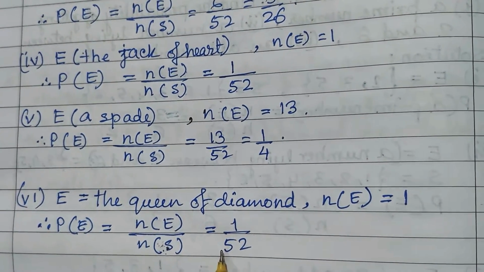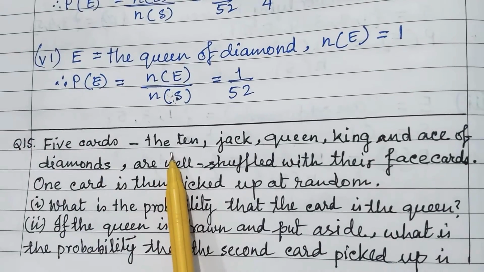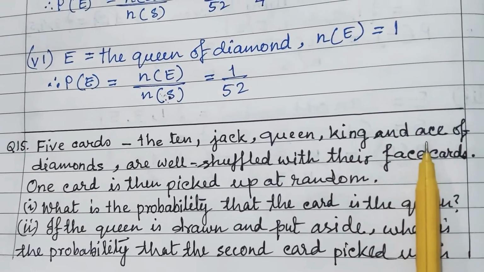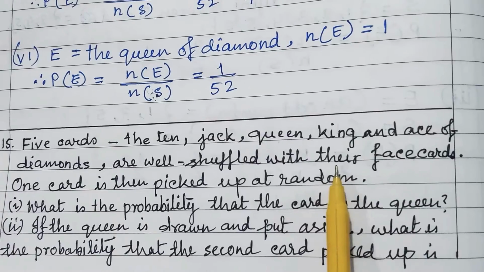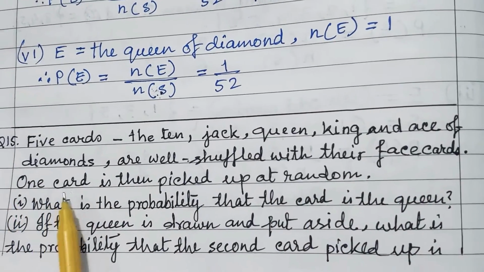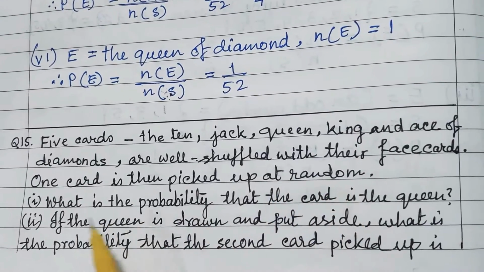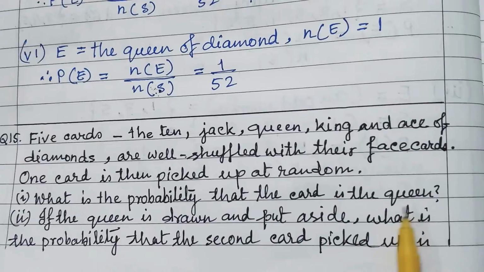Now question number 15. 5 cards, the 10, jack, queen, king and ace of diamonds, are well shuffled with their face cards. One card is then picked up at random. What is the probability that the card is the queen?